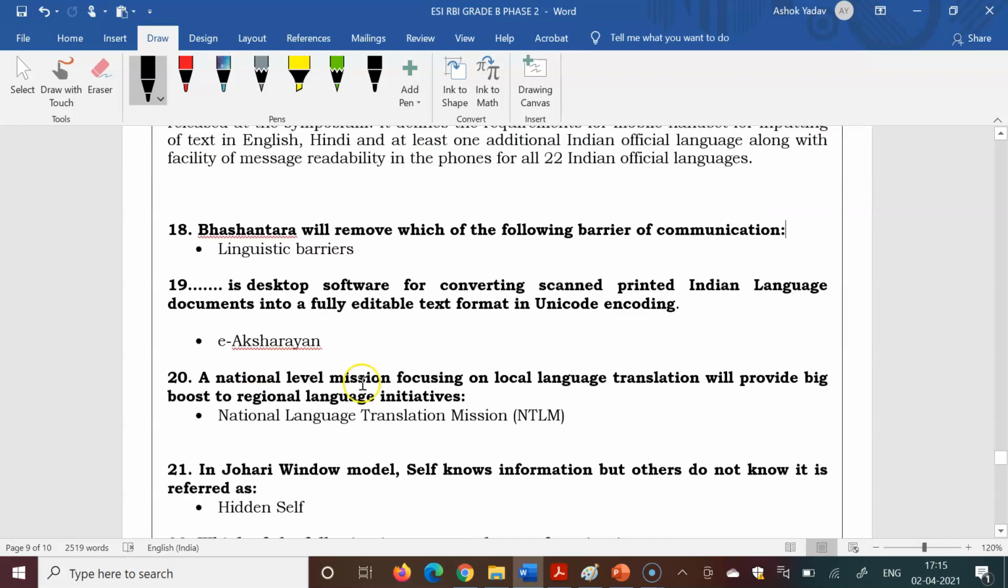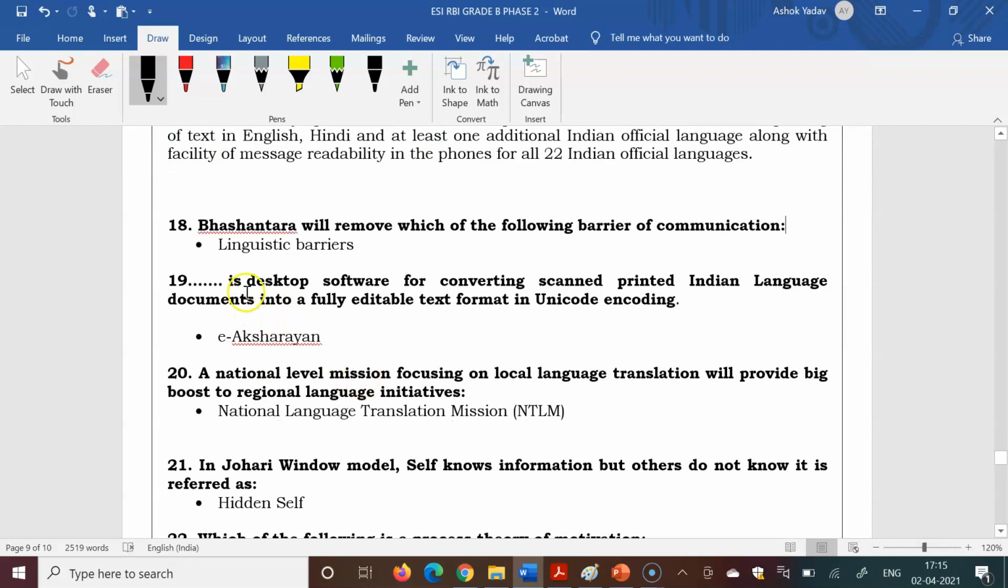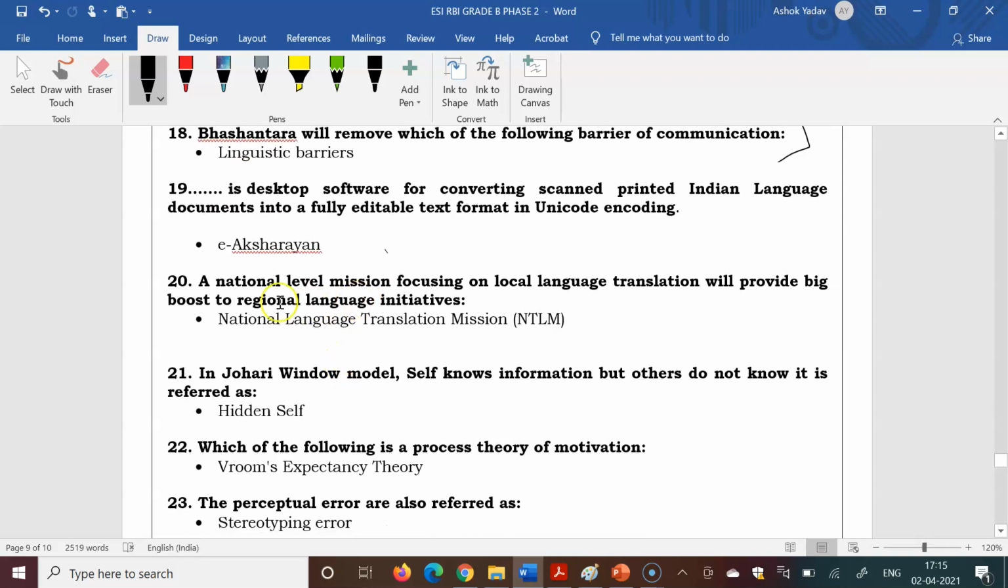And next it was asked, it is a desktop software for converting scanned printed Indian language documents into a fully editable text format in Unicode encoding. So EXN is the right answer. You can answer this if you have read the communication chapter and practiced MCQs of communication. This national level mission focusing on local language translation will provide a big boost to regional language initiative.